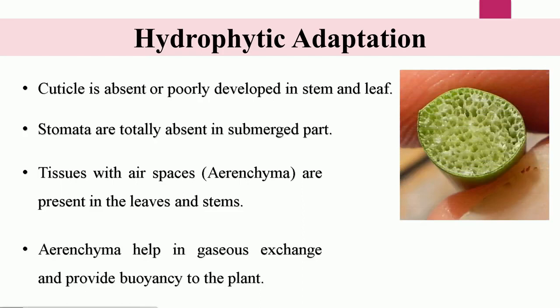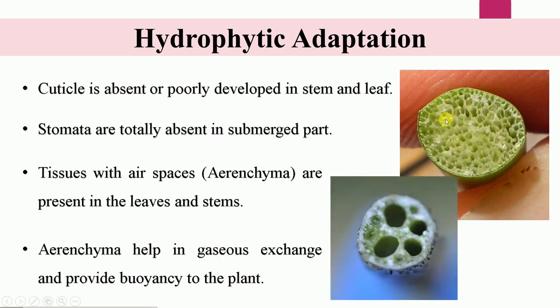The tissues of stem and leaves are filled with air spaces. You can see these structures are known as air spaces, and the tissue is known as parenchyma. In this picture, this whole structure is the section of the stem of a hydrophyte, and you can clearly see the air spaces inside.